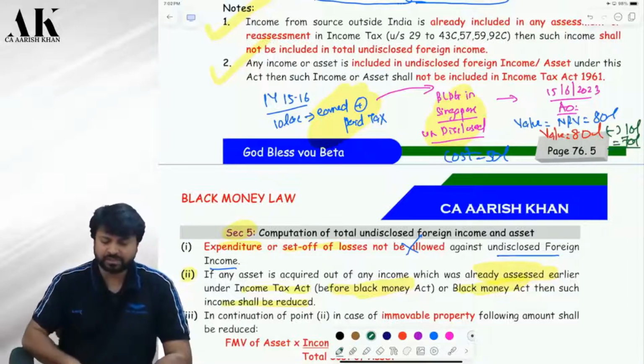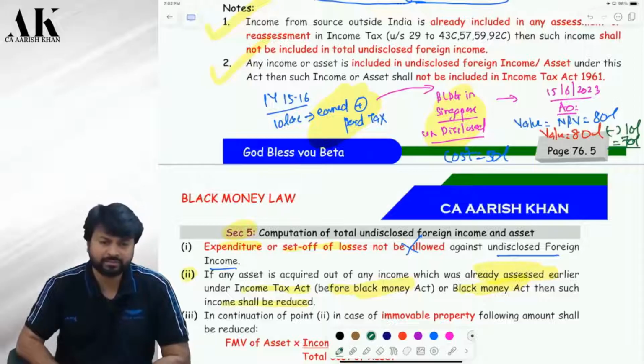See point number 2. That's what it wants to say. Write down this example above. First read point number 2. If any asset is acquired out of any income which has already been assessed earlier under the Income Tax Act before Black Money Act, then such income shall be what? Shall be reduced. Write down this example, please.